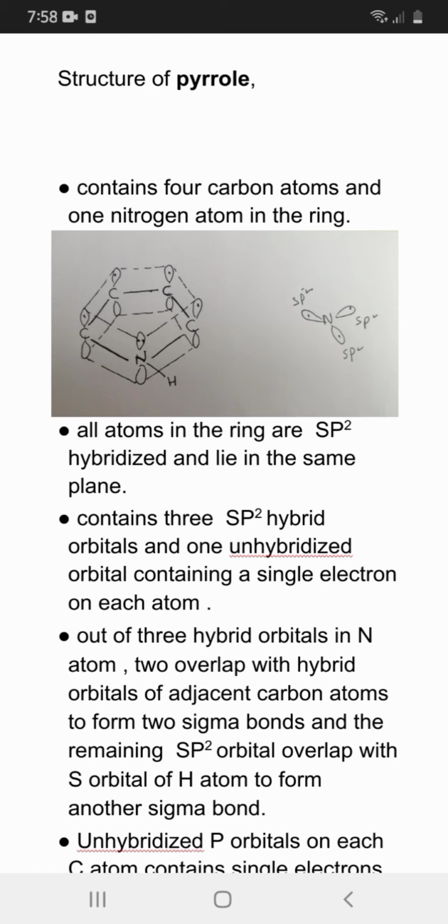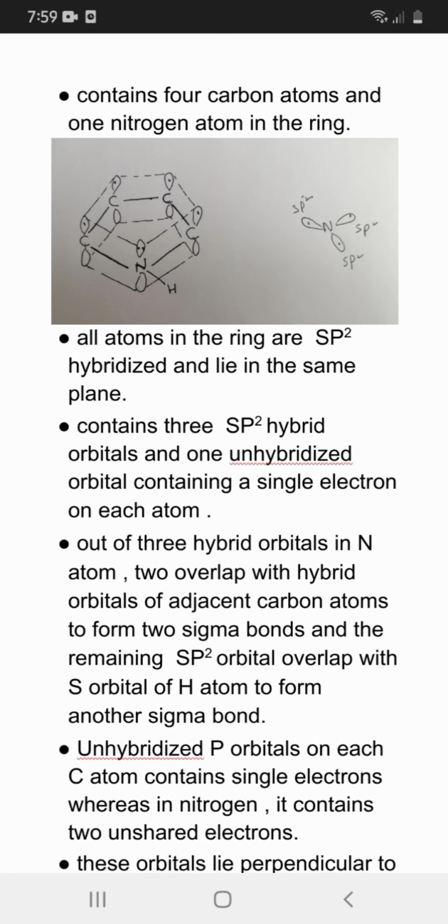Out of 3 hybrid orbitals in an atom, 2 overlap with hybrid orbitals of adjacent carbon atoms to form 2 sigma bonds, and the remaining sp2 orbital overlaps with the s orbital of the H atom to form another sigma bond.